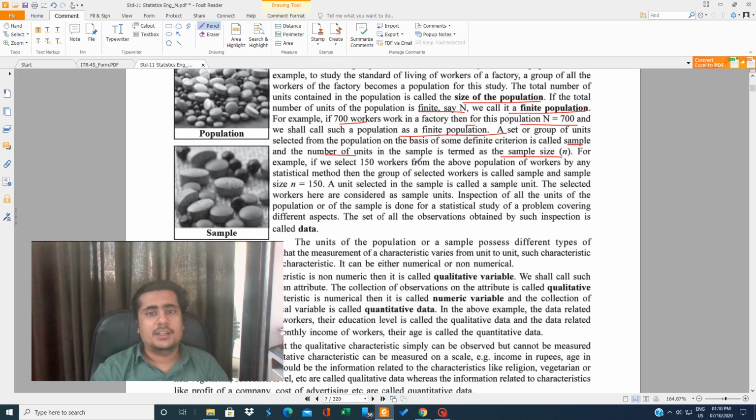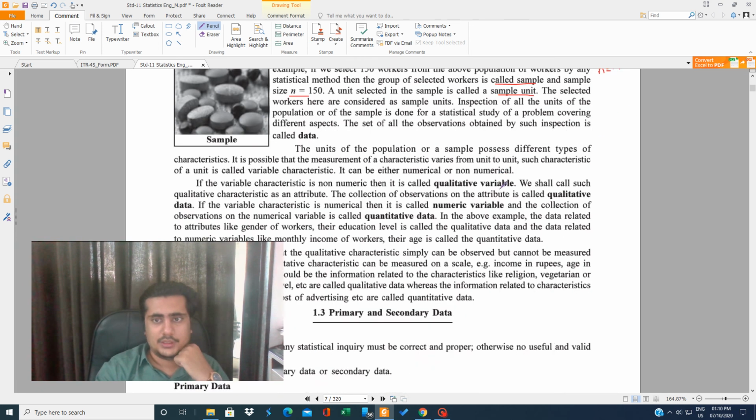For example, if we select 150 workers from the above population of workers, in a factory I am selecting 150 workers by any statistical method, then the group of selected workers is called a sample. See, in total there are 700 workers in a factory, and I am selecting only 150 workers. So the total is always big N, and this small n is the sample. Big N is population, small n is sample. A unit selected in a sample is called a sample unit. The selected workers here are considered sample units.